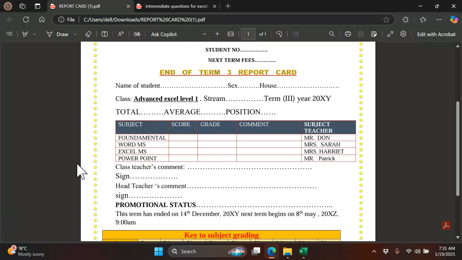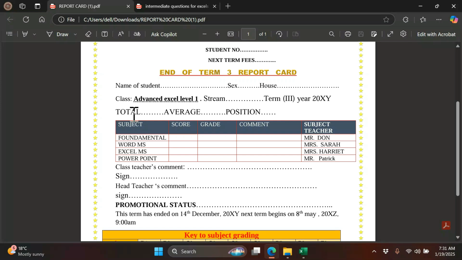So bino tumaze obicalculating nga tulabye how we can get these things. So we are remaining with the fees, promotion status, these 2 comments. Let us go to our Excel. Let us begin with the next term fees.